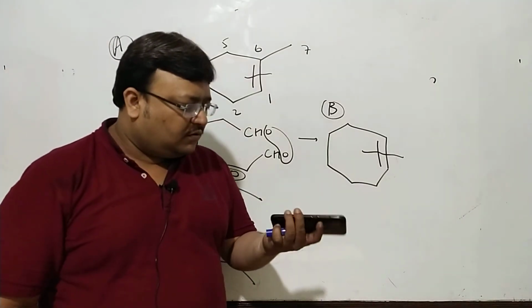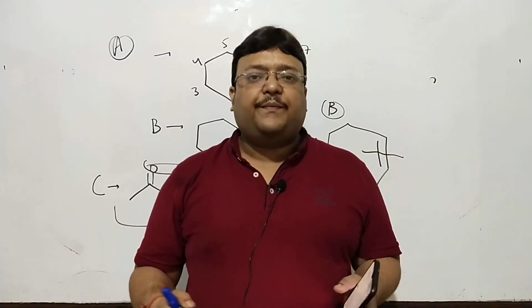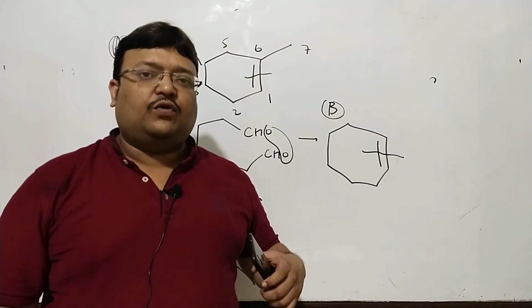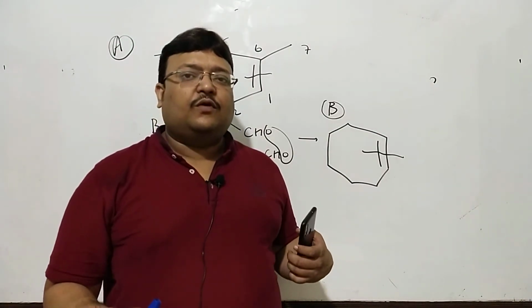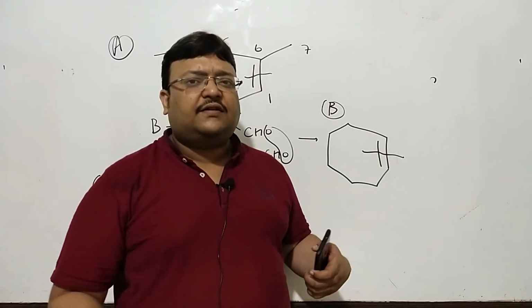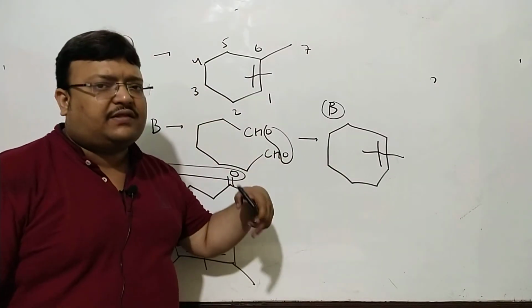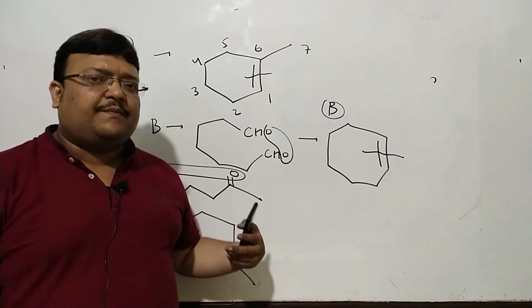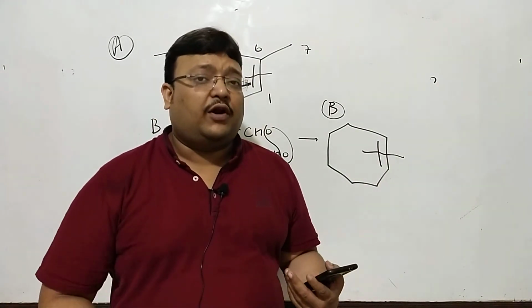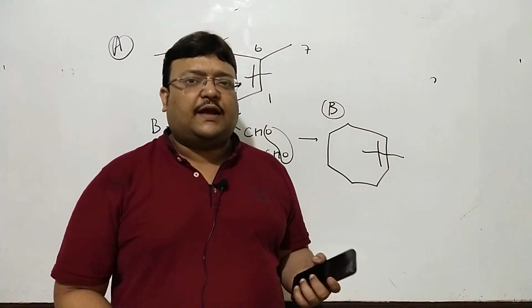This is how we'll want to complete questions on ozonolysis, with some basic aptitude and some basic practice. I keep on telling you, whatever you do in organic chemistry, you always want to sit down with a pen and paper. The more you practice, the more you draw these structures, the quicker you're going to be good at drawing 6-membered, 7-membered, 5-membered rings. And at some point of time, it becomes instinctive to the extent you can visualize the molecule. So you'll want to be good at it with more practice. This much for the time being. Thank you so much.